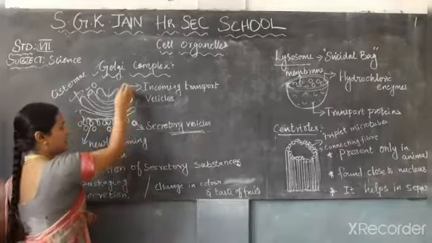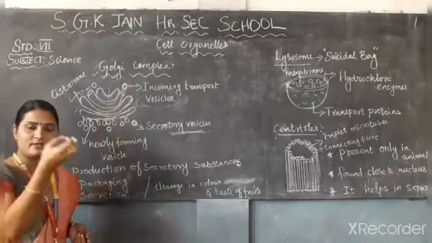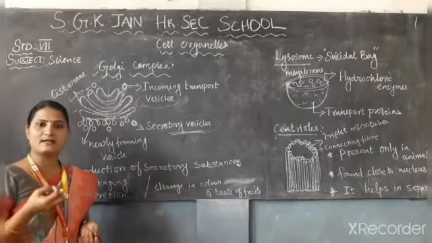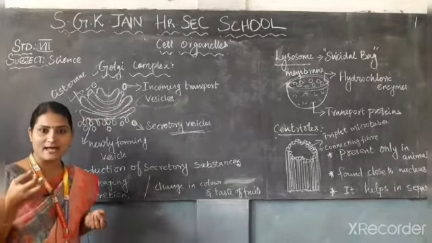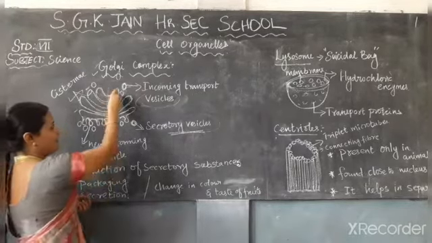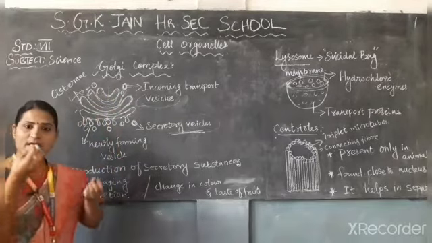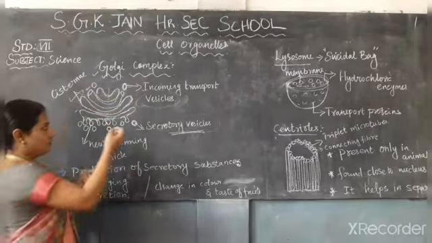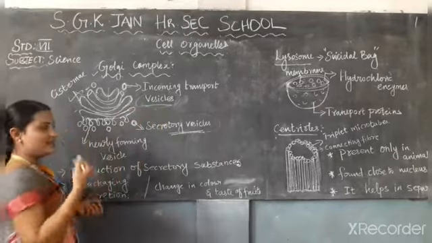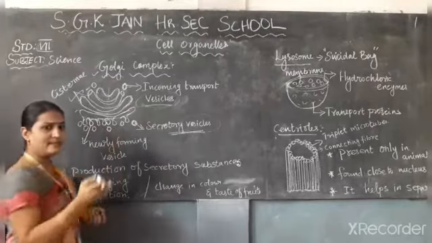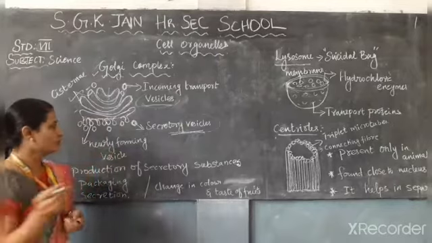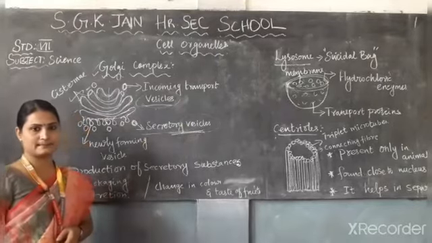So this is the incoming vesicle. The incoming vesicle only receives the proteins and lipids from the endoplasmic reticulum. The endoplasmic reticulum acts as the manufacturing company of proteins and lipids. When the Golgi complex receives the proteins and lipids through this vesicle, they get modified. The modified proteins and lipids are packed and delivered to the targeted places through the secretory vesicles.